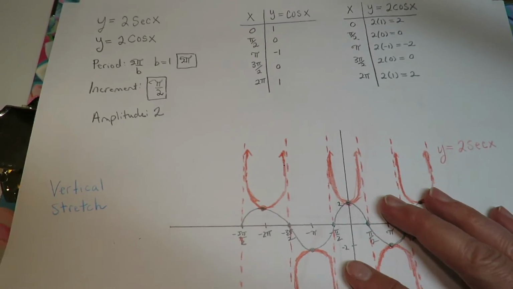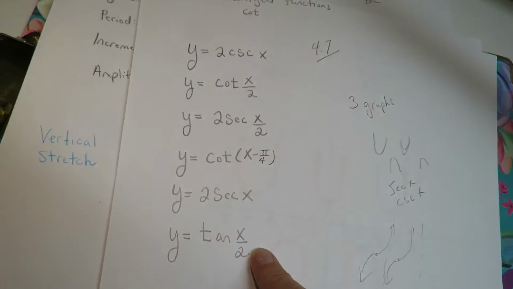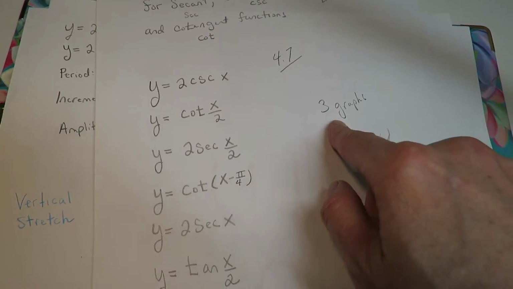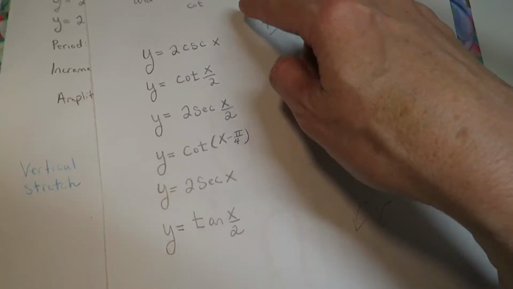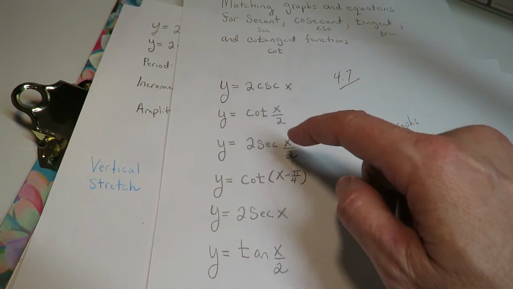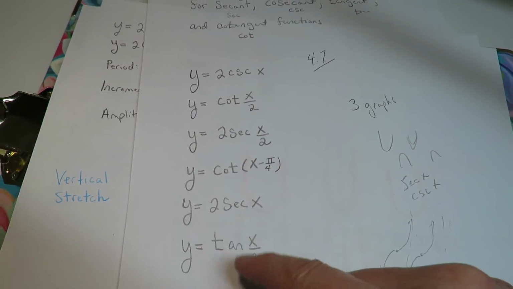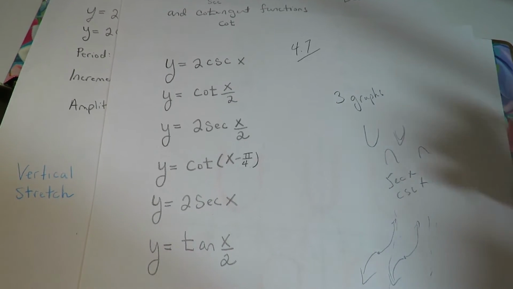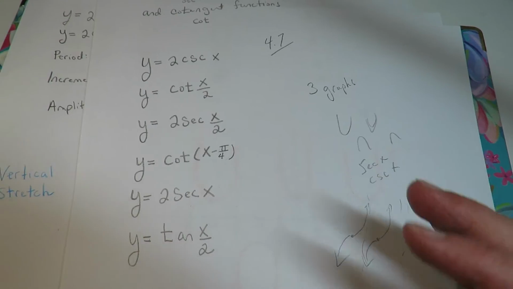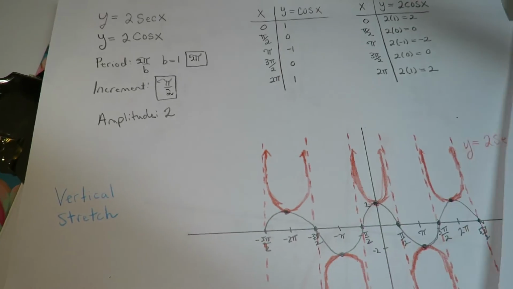Okay, gang, so however you think you're going to do that, like I said, for the test you'll be given 6 functions, you'll be given 3 graphs, and from the 6 functions, you need to pick which one is represented in the graph. For 4.7, you should go in knowing that cosecant and secant are these parabolic functions. Cotangent comes downhill unless it's reflected. Tangent goes uphill unless it's reflected. So just know basically what the parent function looks like and where it falls so that you can match up the graph. And if you want, you could just try to draw some for starters just to get your bearings.